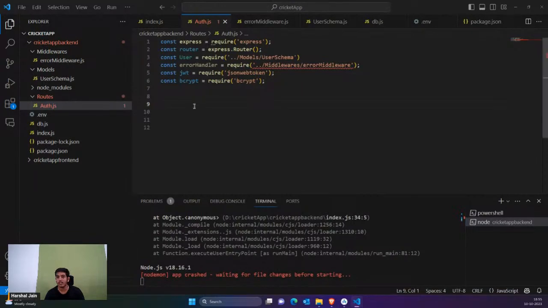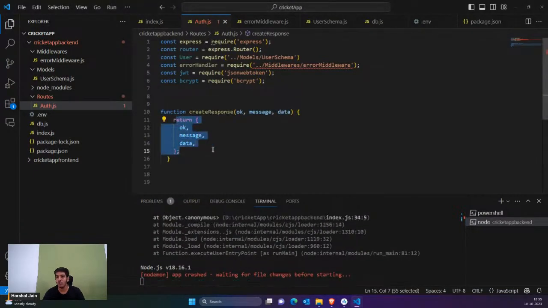So let's first of all say that we have a temporary function which I would call to create a format for response. My response would have three things: some boolean, that is true or false, then the message, then the exact data which we are going to send as a response. This is the function which I have created.